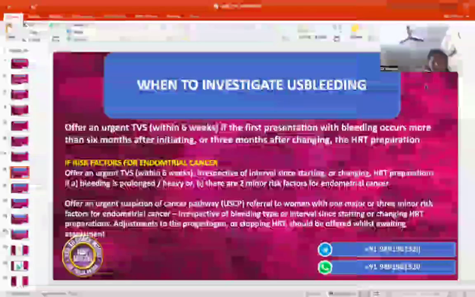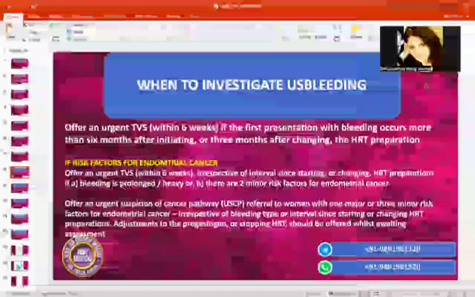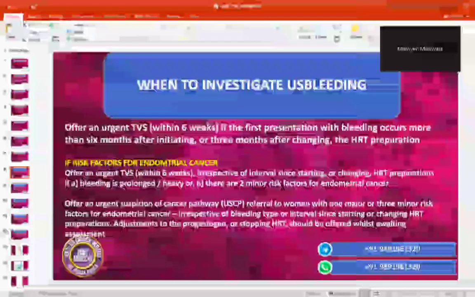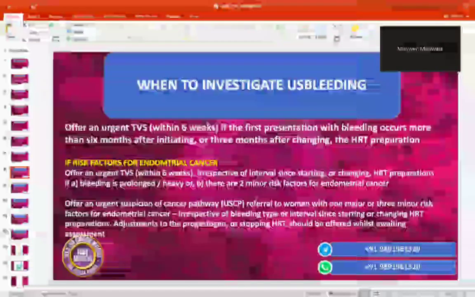We are not going to assure her, okay, wait for 6 months, okay, wait for 3 months. Normally, once a patient is put on HRT, if she comes at 4 months or 5 months, we say wait for 6 months. If we have made any changes, then we say, okay, wait for 3 months. But where we are not going to say this and we are going to refer her, if the bleeding is prolonged or heavy, or two minor risk factors are there for endometrial cancer. Clear, everyone?